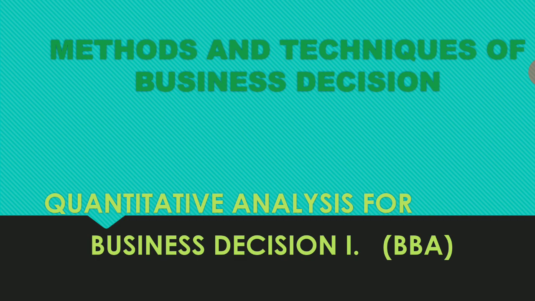I am going to handle the subject Methods and Techniques of Business Decision for BCom, and Quantitative Analysis for Business Decision for BBA. These are for BCom and BBA. The subjects are the same, the syllabus is the same, only the titles change. The remaining syllabus, the theory and the problem papers, should be completely the same. That's why I'm handling both, and they should be the same.